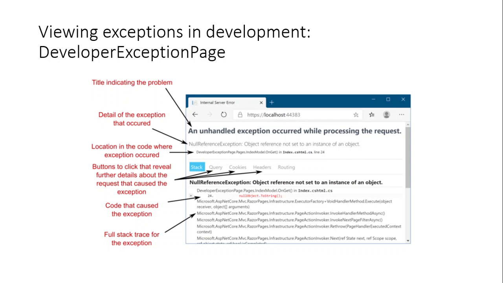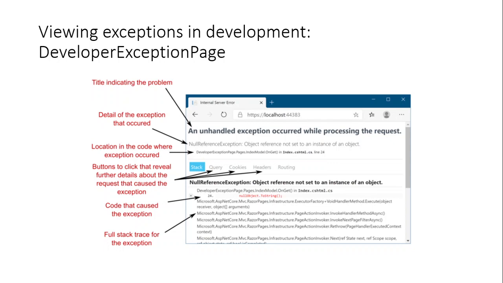The warning here is never use the developer exception page when we run the application in production. Doing so is a security risk. It could publicly reveal details about our application code, making it an easy target for attackers.